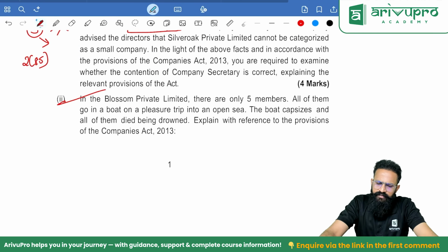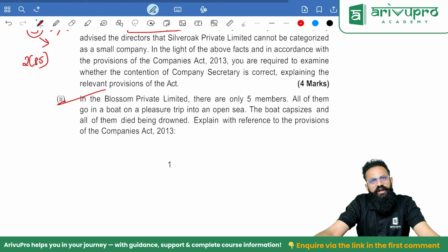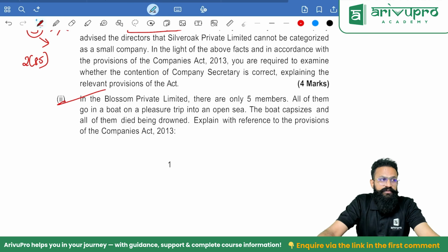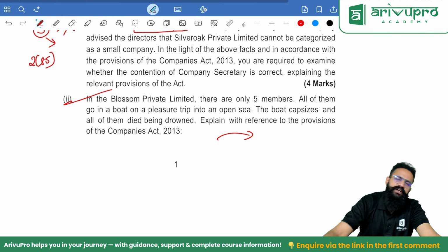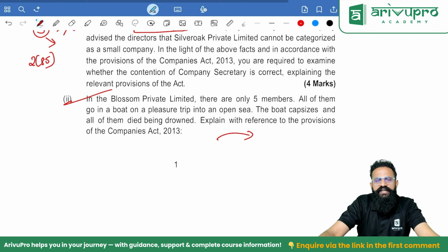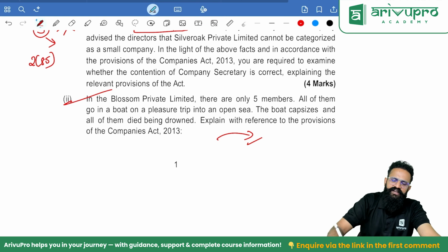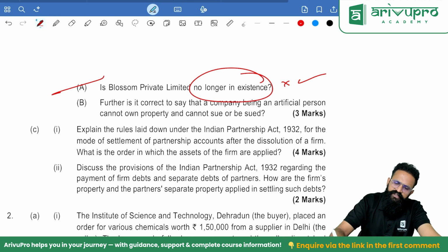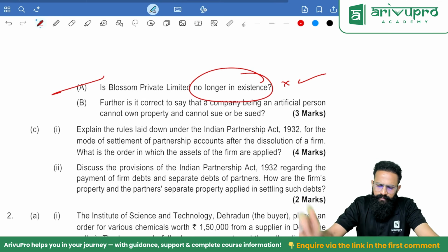In Blossom Private Limited, there are only 5 members. All of them go on a boat on a pleasure trip into an open sea. The boat capsizes and all of them die, drowned. My God. Explain with reference to the provisions of the Companies Act. What are they trying to tell you? They are talking about perpetual succession. Once a company is a separate legal entity, members may come, members may go, but the company will go on forever. So in this case, the legal heirs will get the right to carry on the company. Is it no longer in existence? No, it will continue to be in existence because of perpetual succession.